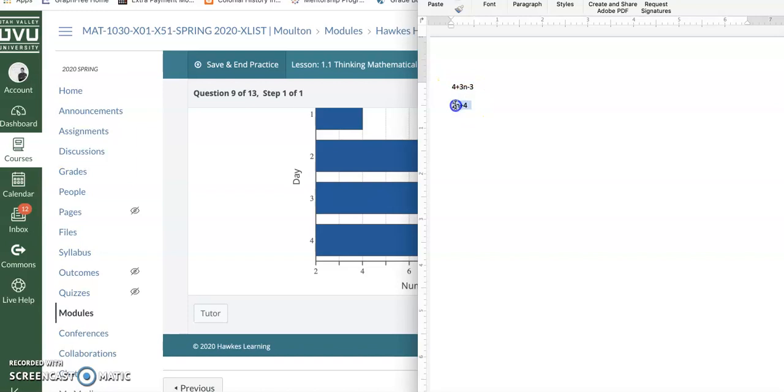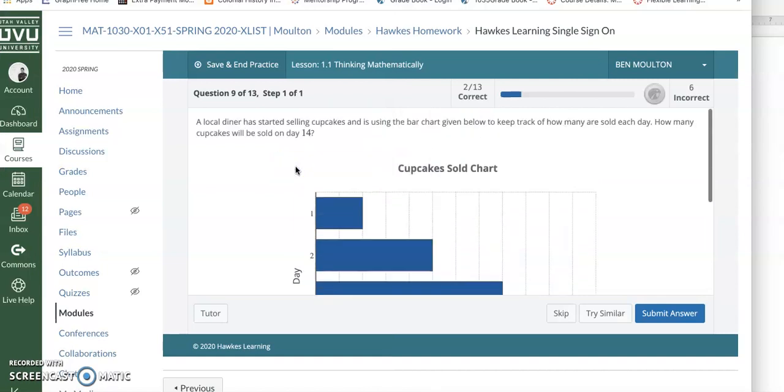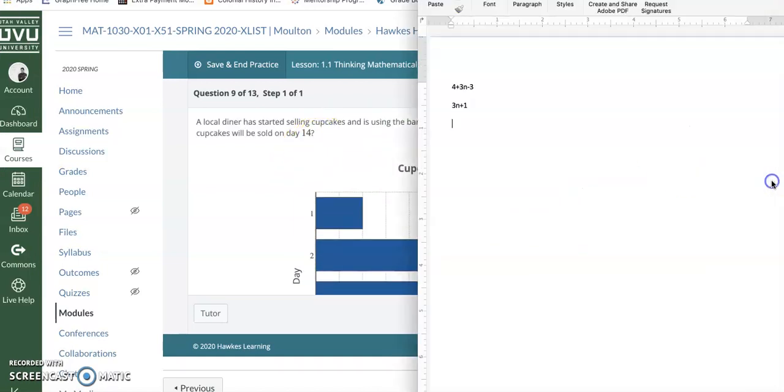So now we're looking at 3n plus 1. So that would be your general formula here, but this problem's a little bit different. They say, well, what happens on day 14? Well, on day 14, we'll plug in a 14 where you see that in there. So we're looking at 3 times 14 plus 1. And if I'm not mistaken, this will be embarrassing if I get it wrong, but 3 times 14, I believe, is 42. Let's see if we're right. Plus 1.